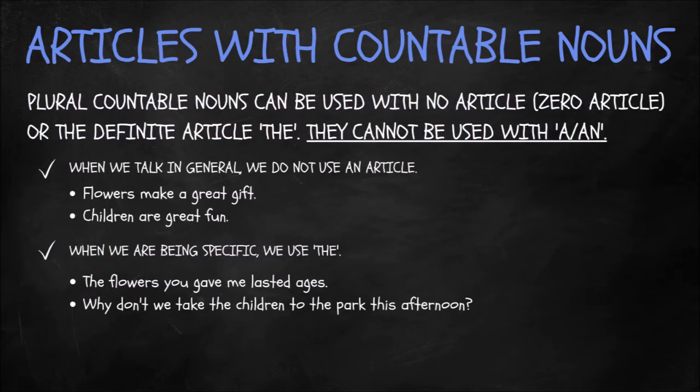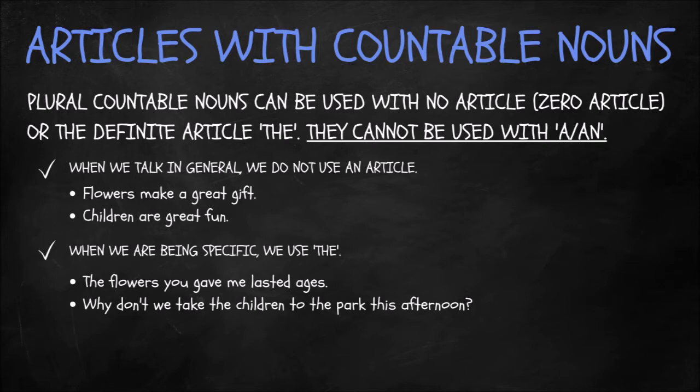So now let's review what we do with plural countable nouns. So these can be used with no article, which is sometimes called zero article, or the definite article the. They cannot be used with a or an. Okay, so when we talk in general, we don't use an article. Flowers make a great gift. Yeah, any flowers in general. Children are great fun. So I'm talking about all children, children in general.